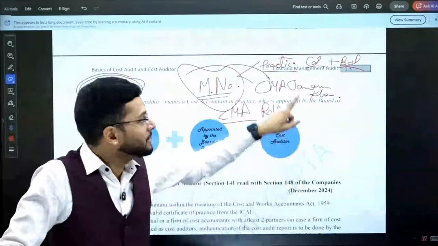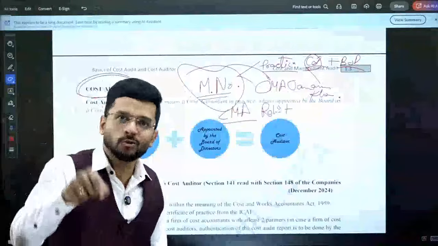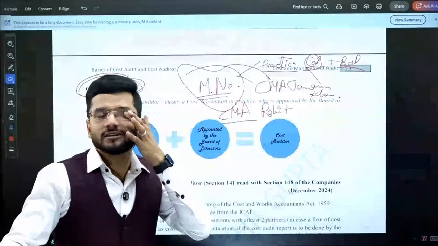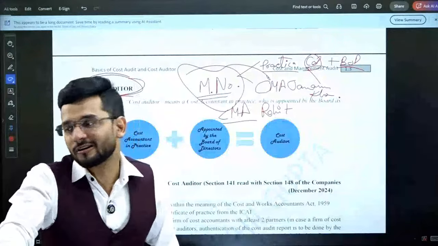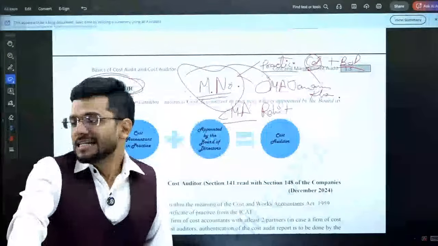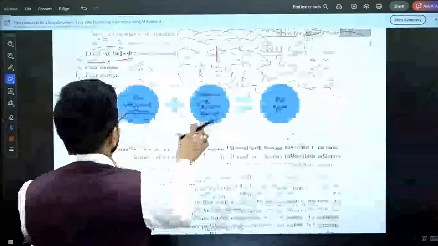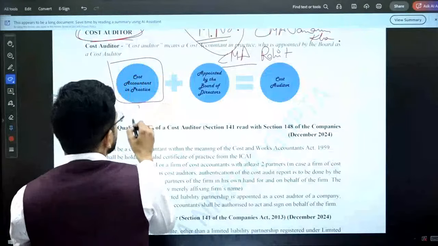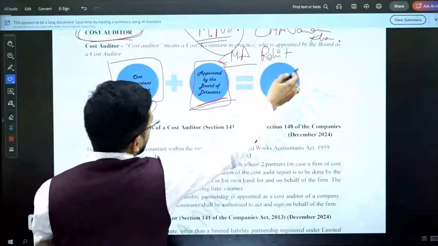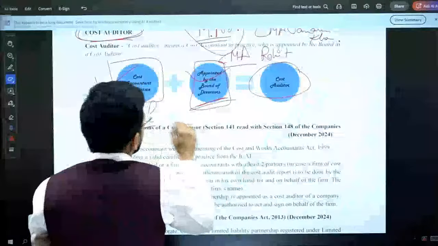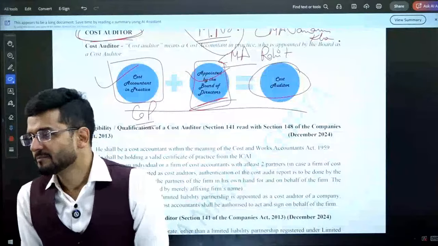So what is a cost auditor? Cost auditor means you should have a COP plus the board of directors should appoint you as a cost auditor, then you become a cost auditor. Unless and until the board of directors appoint you as a cost auditor, you will not become a cost auditor. So cost auditor means a COP holder, COP is required, then you need to get appointed as a cost auditor. It is a cost accountant in practice, which means you have a COP plus you are appointed by the board of directors as a cost auditor. So these two conditions are mandatorily required to become a cost auditor. This is how you become a cost auditor.